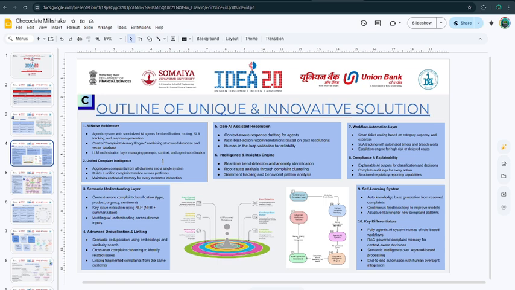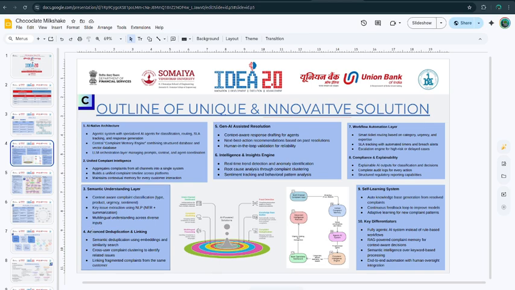So these are the unique solutions which we have outlined, where the main thing is that we have integrated an AI native architecture where there are multiple agents working together to generate correct responses which are under the SLA guidelines. Second is the unified complaint intelligence, of course, which is the main PS, where we have integrated all the platforms into one single unified platform. Semantic understanding layer, where we can analyze the context of the user before generating a response, where we can analyze the user's past history, what are the user's purchases or transactions, etc.